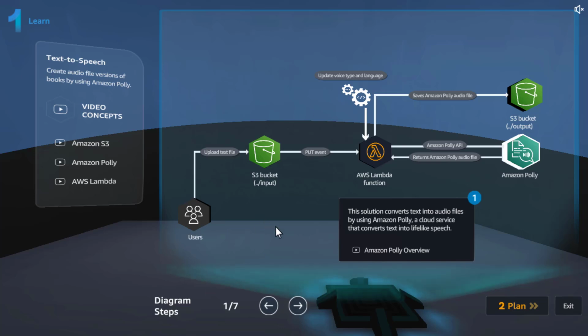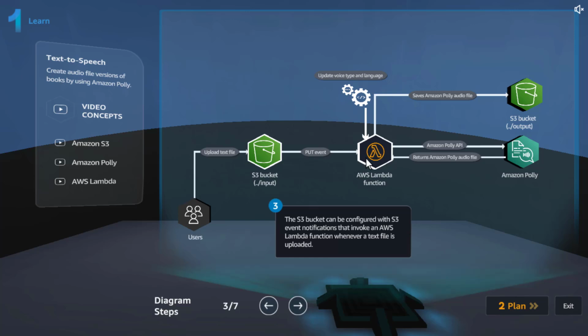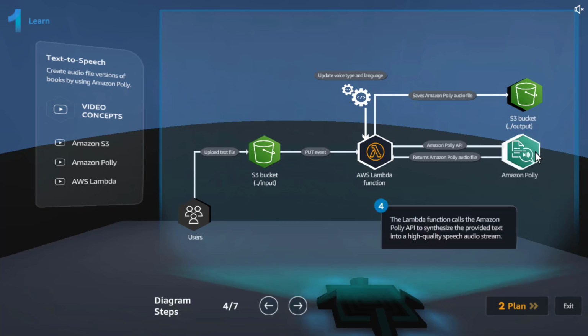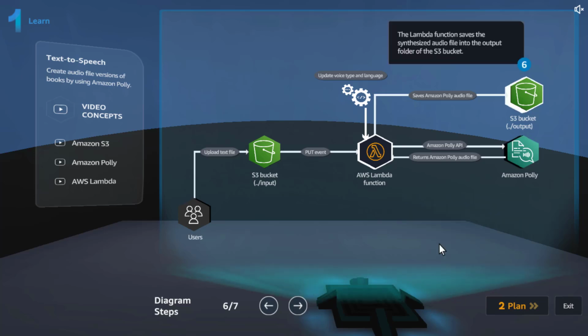Here's our architecture diagram for this project. This solution converts text into audio files by using Polly, a cloud service that converts text into lifelike speech. A user uploads a text file into the input folder of an S3 bucket. The S3 bucket can be configured with S3 event notifications that invoke an AWS Lambda function whenever a text file is uploaded. The Lambda function calls the Amazon Polly API to synthesize the provided text into a high-quality speech audio stream. Polly processes the request from the Lambda function and returns the audio file. The Lambda function saves the synthesized audio file into the output folder of the S3 bucket.